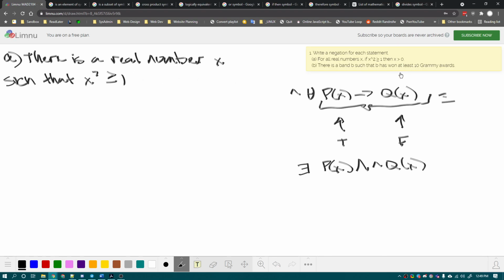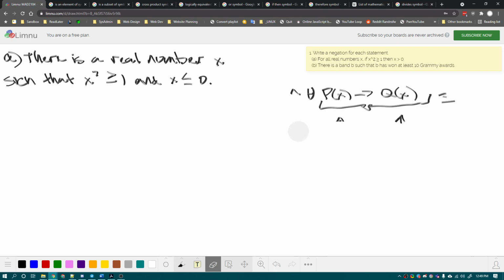And so what is the opposite of x is greater than 0? How about x is less than or equal to 0? And that's because this does not include 0. So we want to make sure we include 0 here. Such that x squared is greater than or equal to 1 and x is less than or equal to 0. And that's the answer.